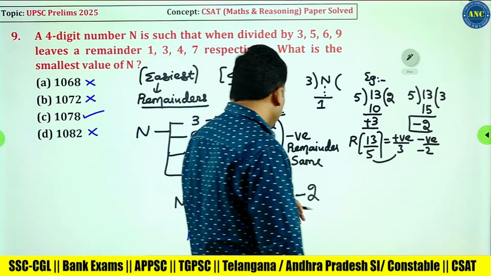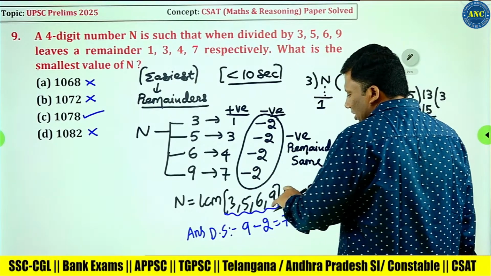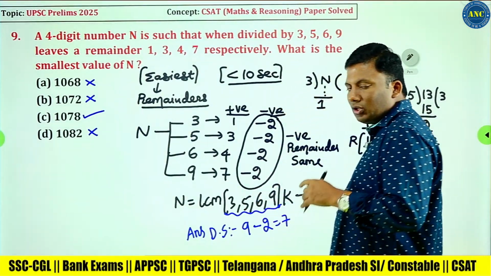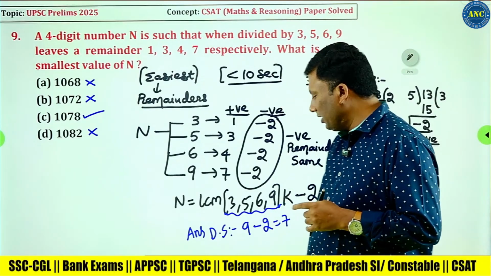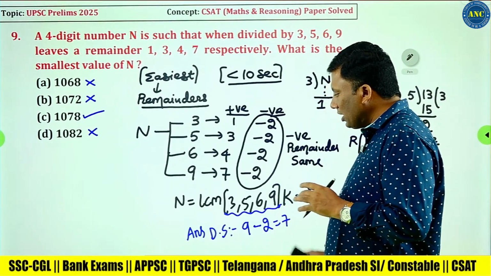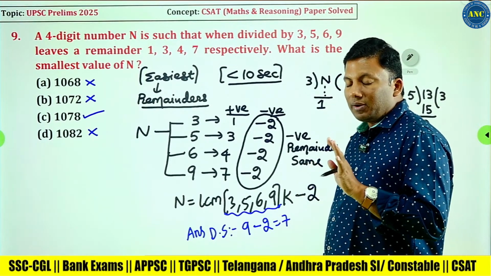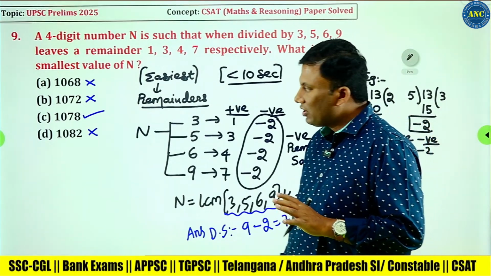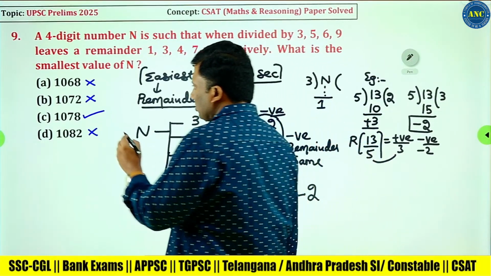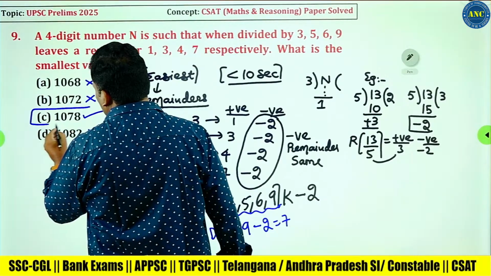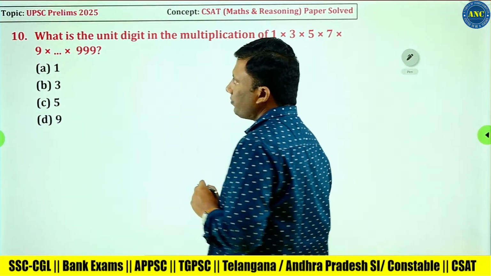The number is the LCM of 3, 5, 6, 9, k, minus 2. You multiply 9 with any number, the answer's digital sum will be 9. 9 minus 2, the answer's digital sum will be 7. The only option where the digital sum is 7 is option C. Easy question. You should have solved this question.